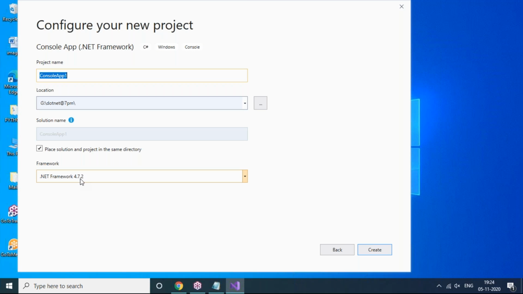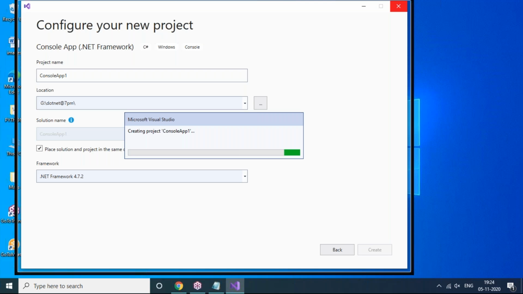And now you can see which framework you are using, the latest framework, .NET Framework 4.7.2. After that, you can click on the create option. Once we create, you will be able to see this console application creation here. This is the way to create the console application.